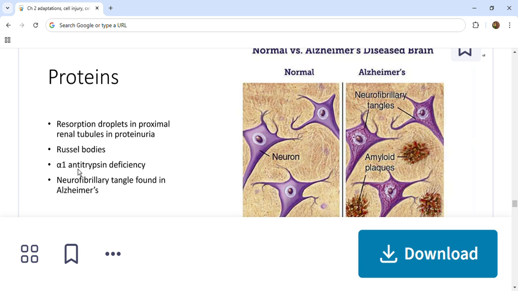Next, let's see what we mean by Russell bodies. Russell bodies are also important. As we have seen before, excess proteins will get accumulated in the endoplasmic reticulum. Certain plasma cells are involved in active synthesis of immunoglobulins, so the endoplasmic reticulum becomes stressed, and as a result they produce large homogeneous eosinophilic inclusions called Russell bodies.